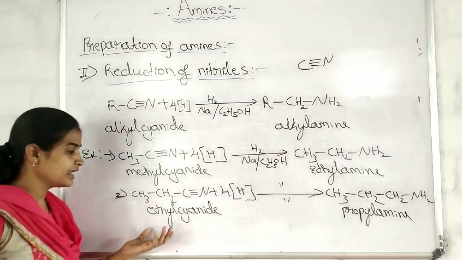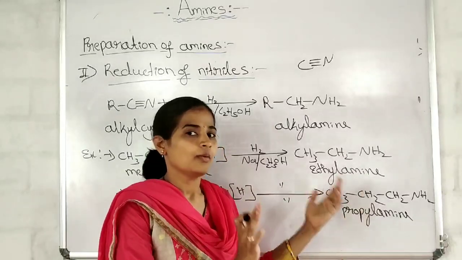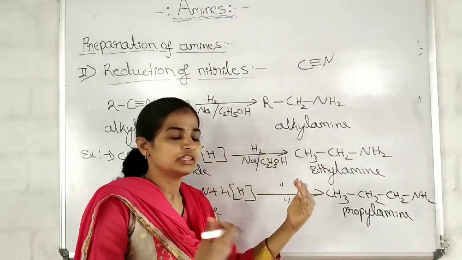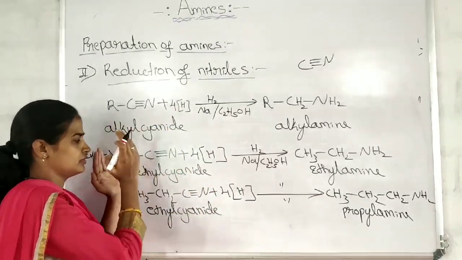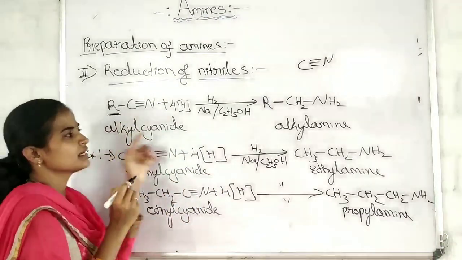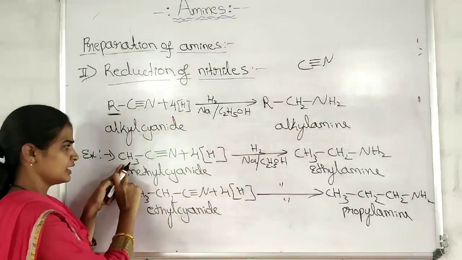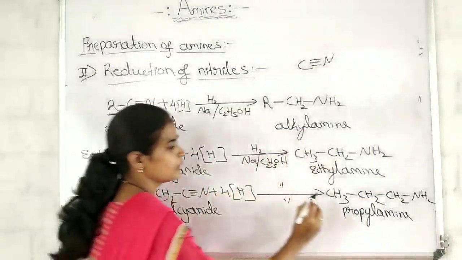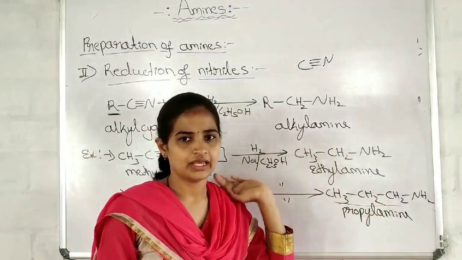If I take propyl cyanide, we get the product butyl amine. Means what? This method is used to get the amine with one carbon atom more than in the parent carbon chain. In the parent carbon chain only R was there, but here one CH2 is attached. Here only one carbon was there in the parent chain, with that 2 carbons have come. Only 2 were there, but 3 have come. This is an example of ascent of carbon chain.